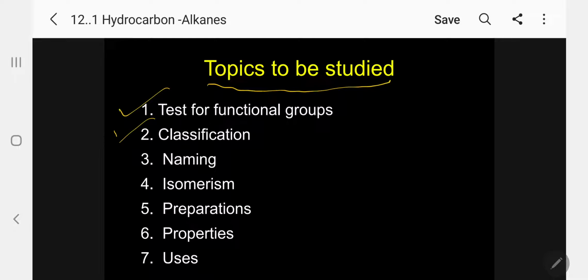Number 2, classification. Number 3, naming. Number 4, isomerism. Number 5, preparations. Number 6, properties. And number 7, uses. The test for functional groups I have already discussed under the classification of organic compounds. So in one or two cases I will mention, and after that I can leave this because I need not waste time. So kindly, if you want a test for functional group of any type of compound, kindly refer to the classification of organic compounds. Okay, let me go.